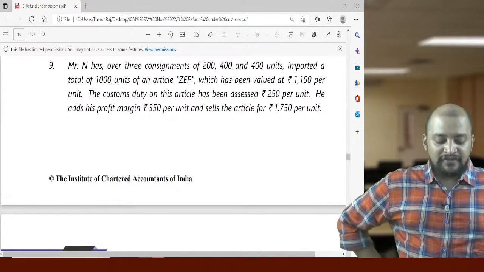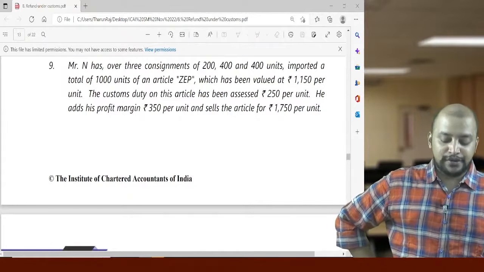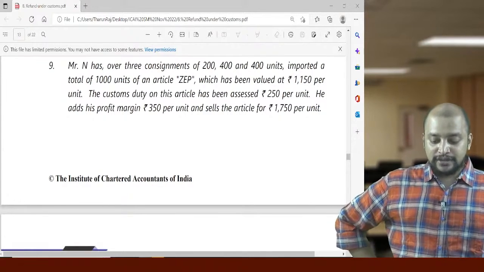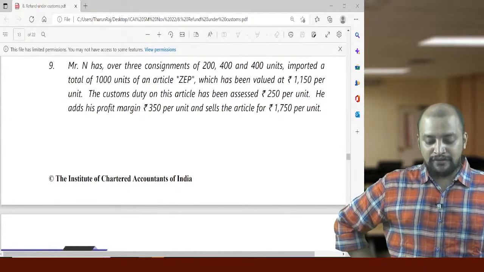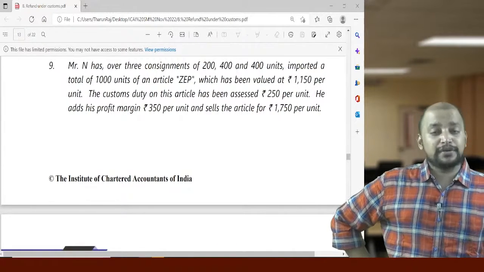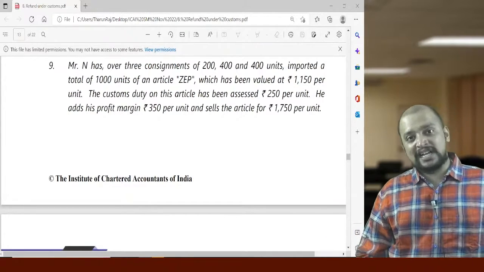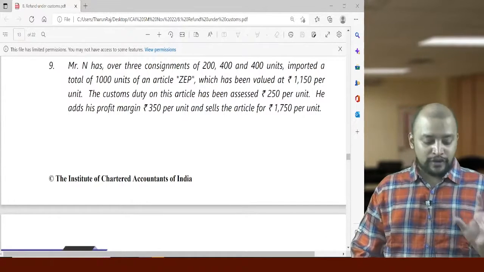So 1150 is the assessable value and the customs duty 250. So 1150 plus 250, that comes to 1400, and thereafter profit margin 350. So they are selling at 1750. And what they did, they imported 3 consignments of 200, 400 and 400.